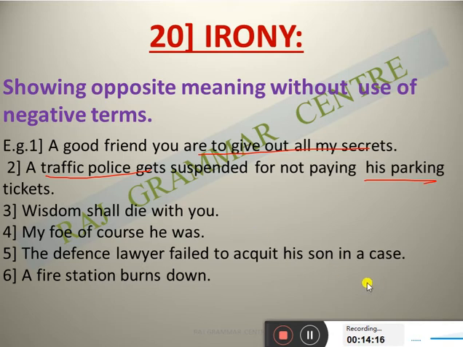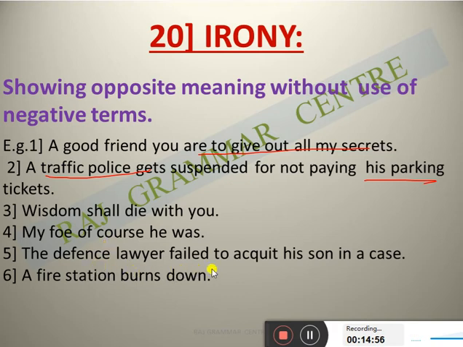Next is "My foe, of course he was." Totally opposite. Means my friend, my foe, of course he was. Means the person was my enemy. Really he was my enemy, but I am not using a negative term here, especially just to criticize that person.